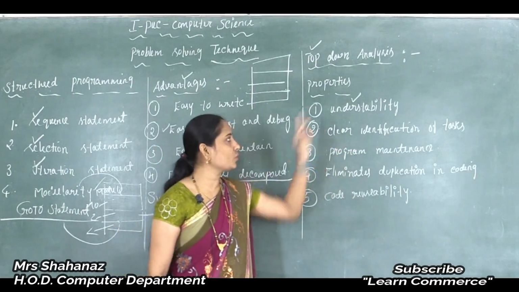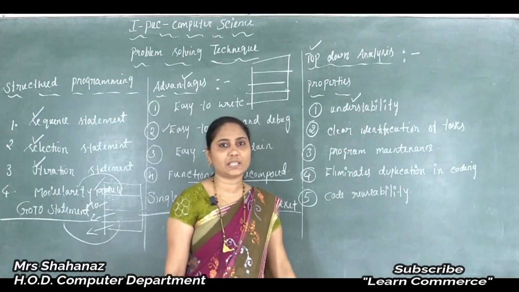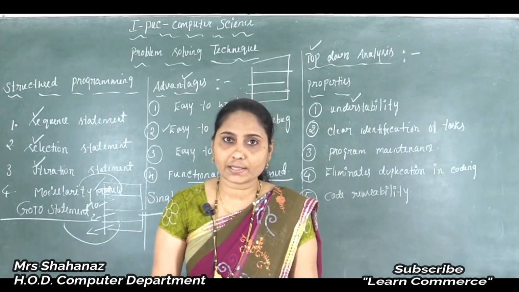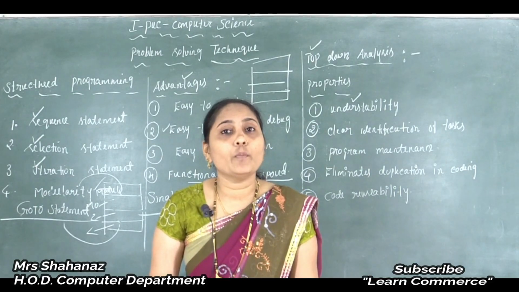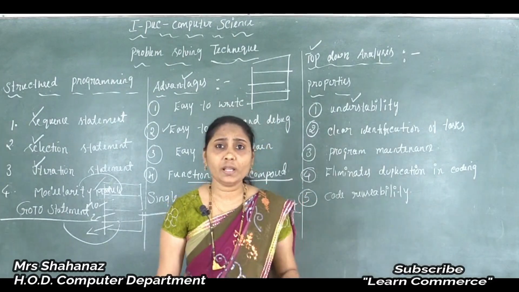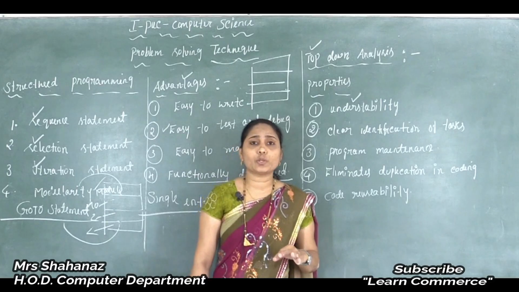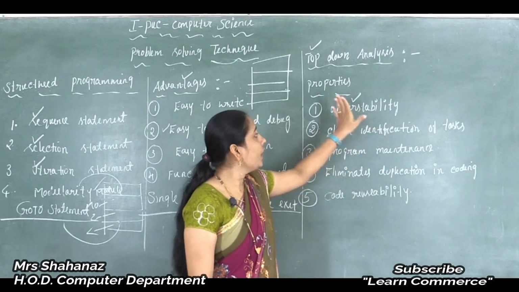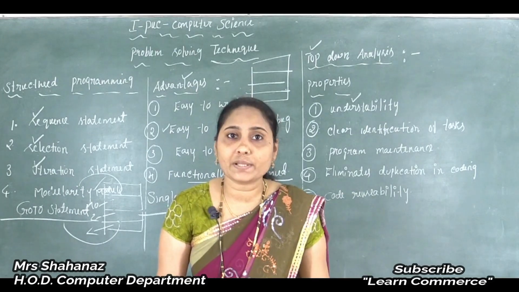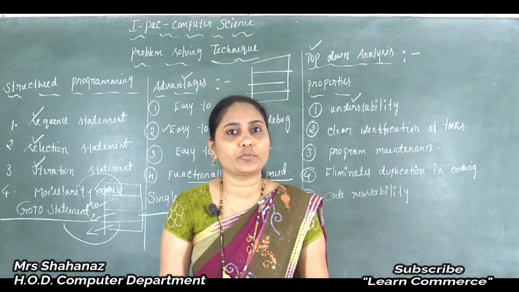Okay, so the first one is understandability. Very easily we can make the understanding of the program. So here we can say that a module represents, correct? Look here, a module. So in this case we can say about our understandability. Whatever modules we are going to use in the program, they represent a correct execution of the program.